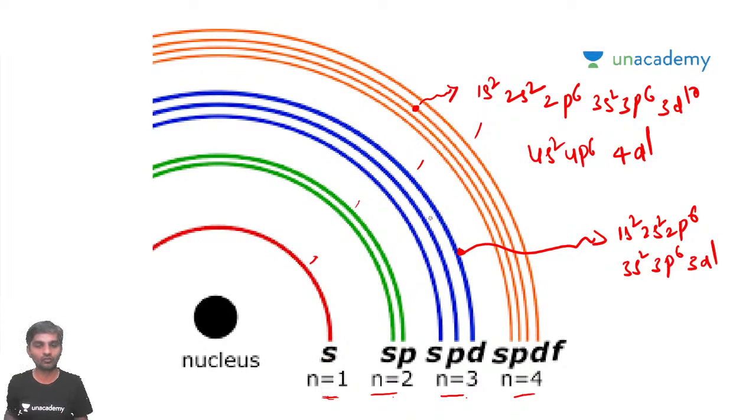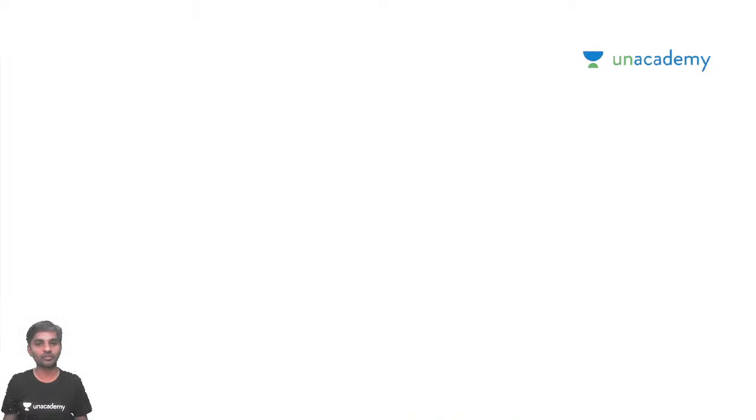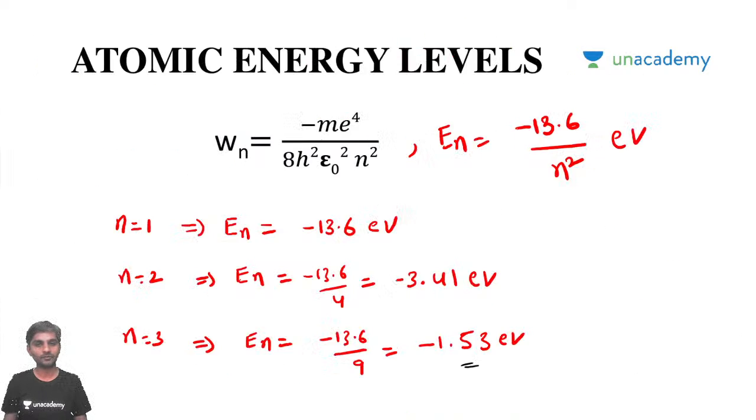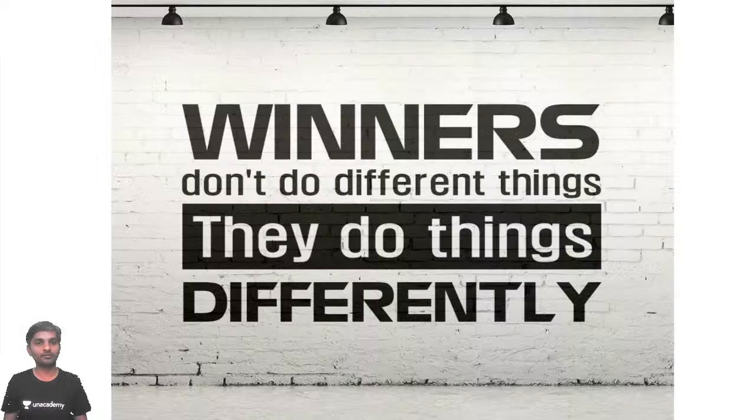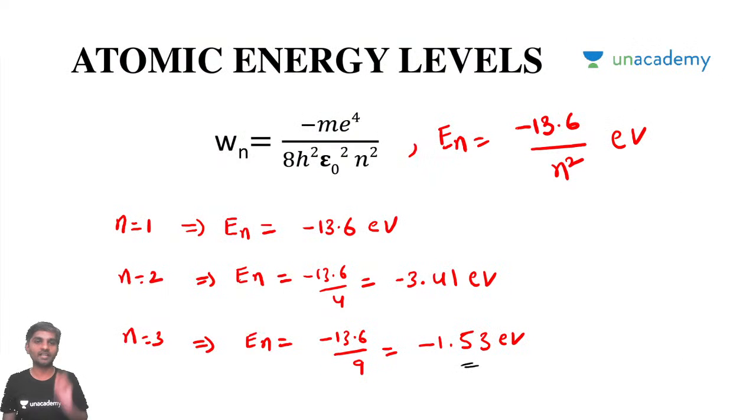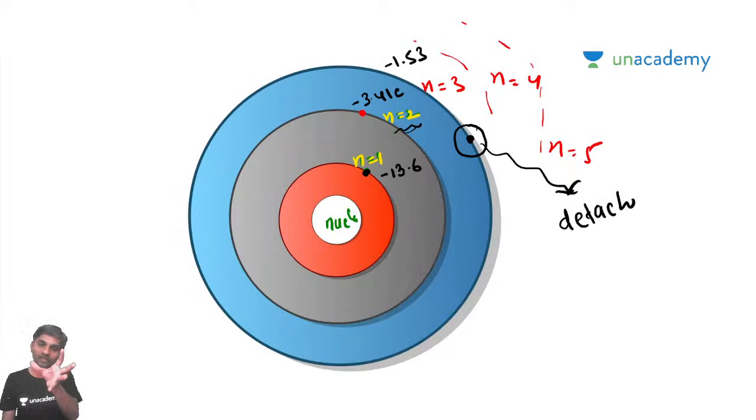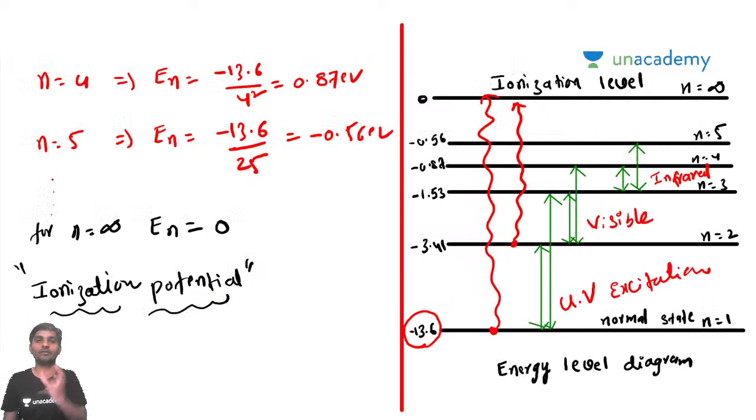Just going back to what we have discussed today, to summarize: we started our discussion with atomic energy levels. For different atomic energy levels, we understood how they have to be defined. We have discussed what ionization potential is and how the energy levels will be. We have discussed the energy level diagram, which is very important to understand.